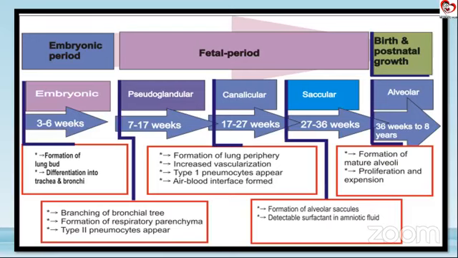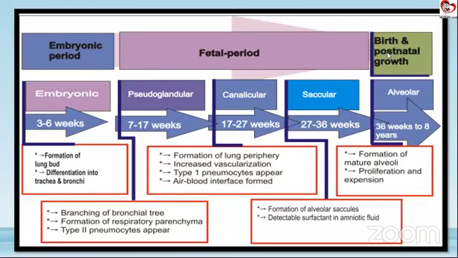Now if you can see here, the embryonic period, we have the embryonic stage of development. This is the stage which we already discussed in our last slide, that there is a formation of the lung bud, then the tracheal buds, the bronchial buds. The structural development takes place here around 3 to 6, 7 weeks of gestation. By the 7th week, we start our pseudoglandular phase of lung development. What happens in the pseudoglandular stage is that the lung parenchyma is now developing around those bronchial and tracheal buds. So, just a second.